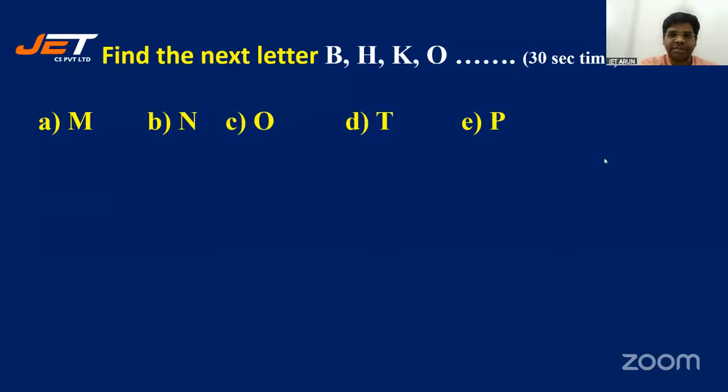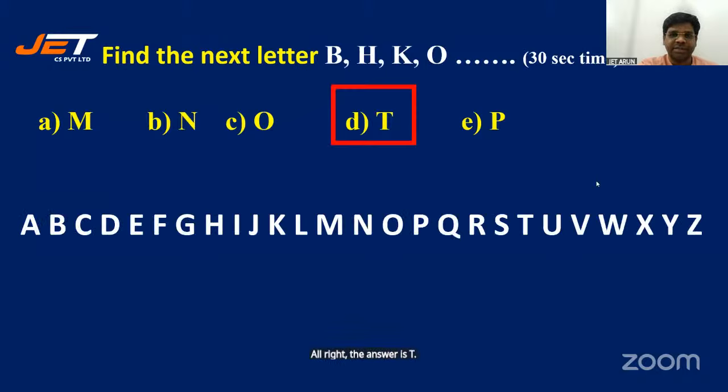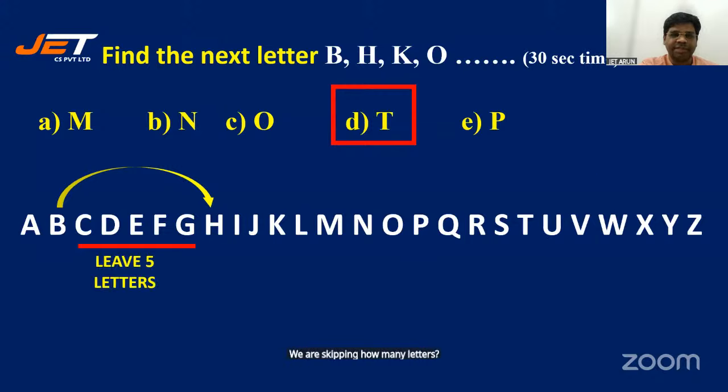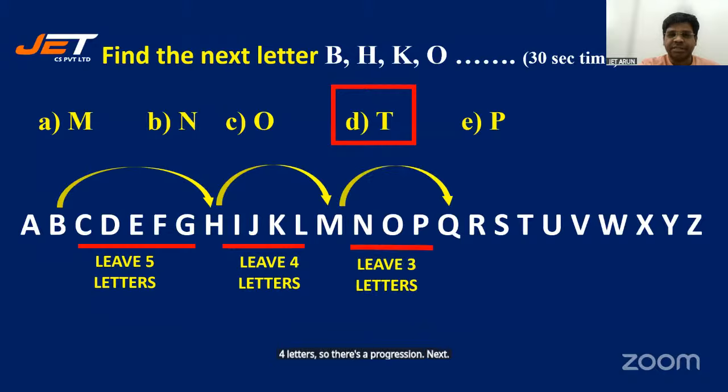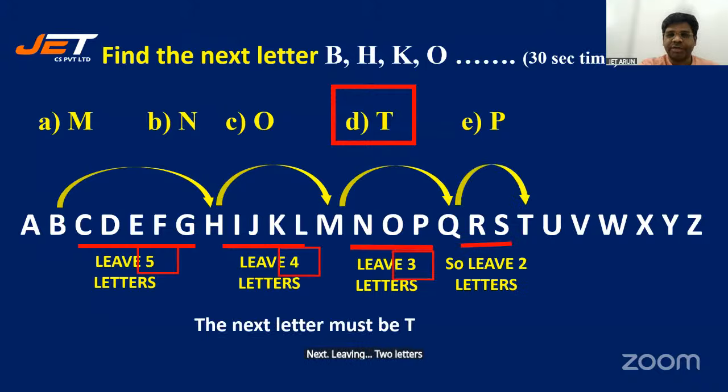All right. The answer is T. Yes. How? We are skipping how many letters? Leave 5 letters. Now 4 letters. So there's a progression. Next, leaving 3 letters. Next, leaving 2 letters. I get T. Right, wonderful.